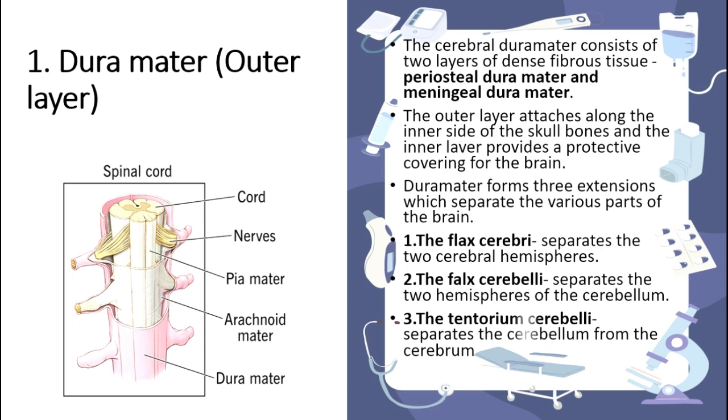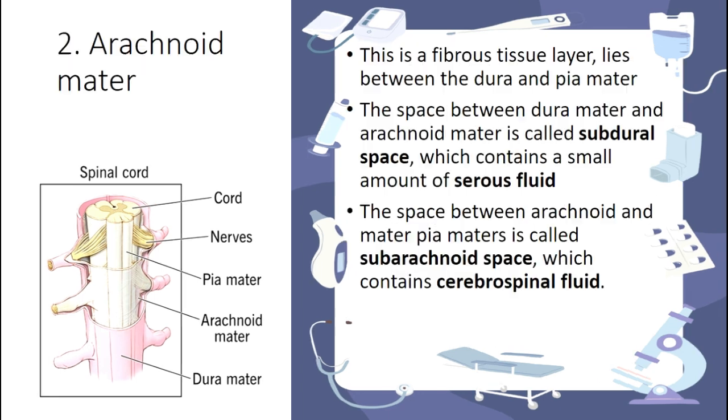And then at last it just separates the cerebellum and cerebrum. So this is the basic thing the dura mater is doing. And next is the fibrous tissue, that is the arachnoid mater. The arachnoid mater is the second layer, the middle layer too. It is a fibrous tissue layer, and it is between the dura and pia mater.